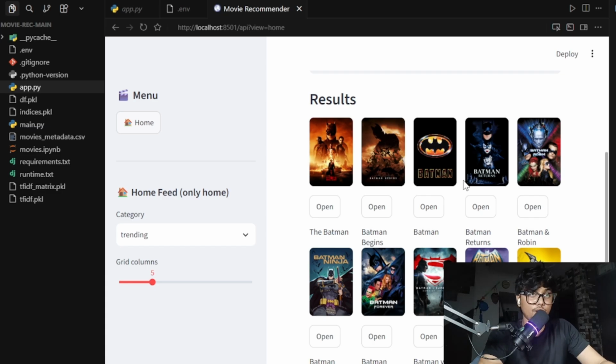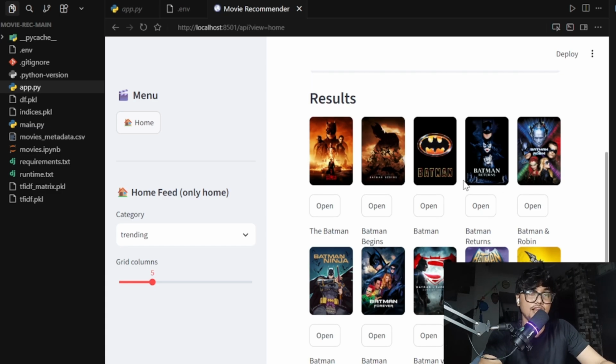Now, what is the problem statement? Many people like one movie, but they do not know what to watch next. Big platforms often use ratings for recommendations. In my project, I use a content-based method. That means if two movies have a similar plot, similar genres, and similar taglines as well, the system treats them as similar. My system gives two types of recommendation: similar movies using TF-IDF and cosine similarity, and same-genre movies using the TMDB API.